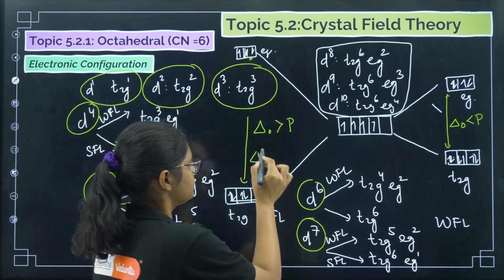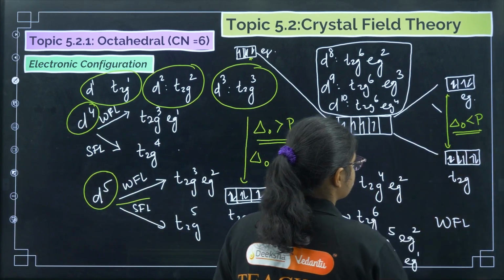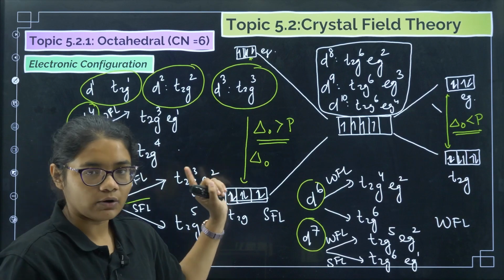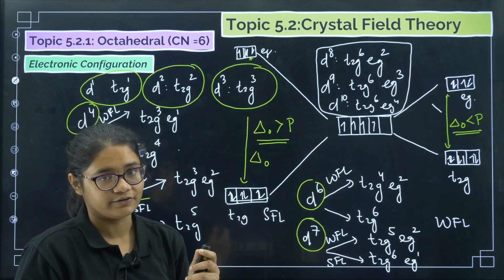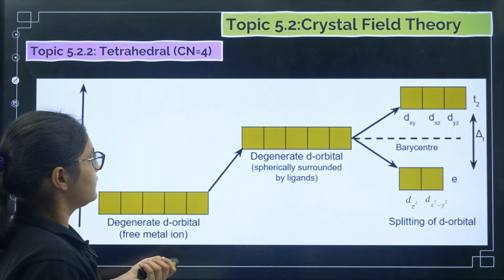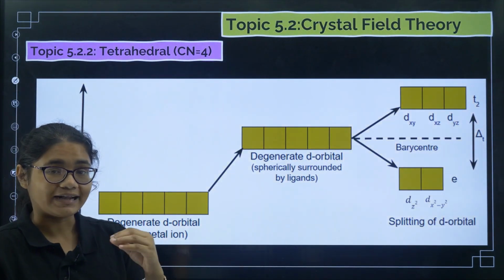So you have to remember these two terms also, questions are asked from here. For strong field ligand, delta O is greater than pairing energy. For weak field ligand, delta O is less than the pairing energy. Okay, fine. Now you can see the splitting in the tetrahedral.